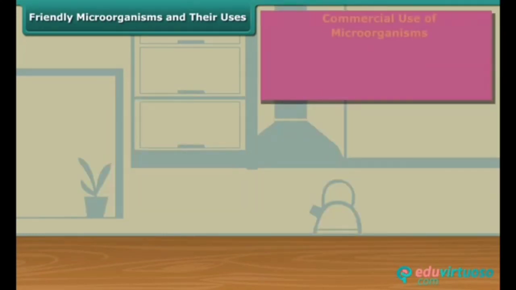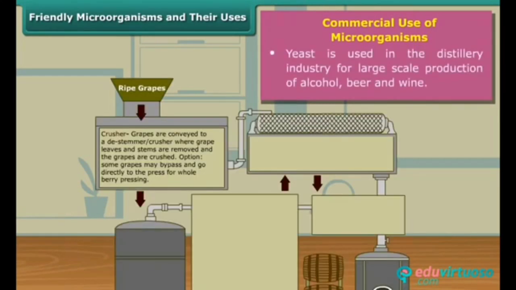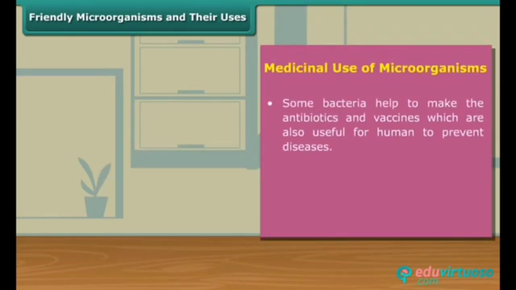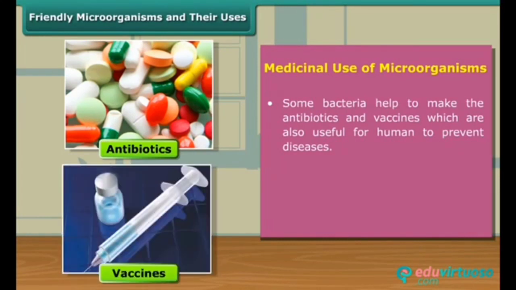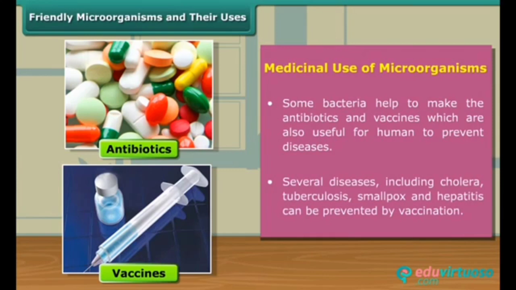Microorganisms are also useful in commercial and medicinal field. For instance, yeast is used in the distillery industry for large-scale production of alcohol, beer, and wine. Some other bacteria are helpful in production of antibiotics and vaccines. Vaccination is helpful in several diseases including cholera, tuberculosis, smallpox, and hepatitis.